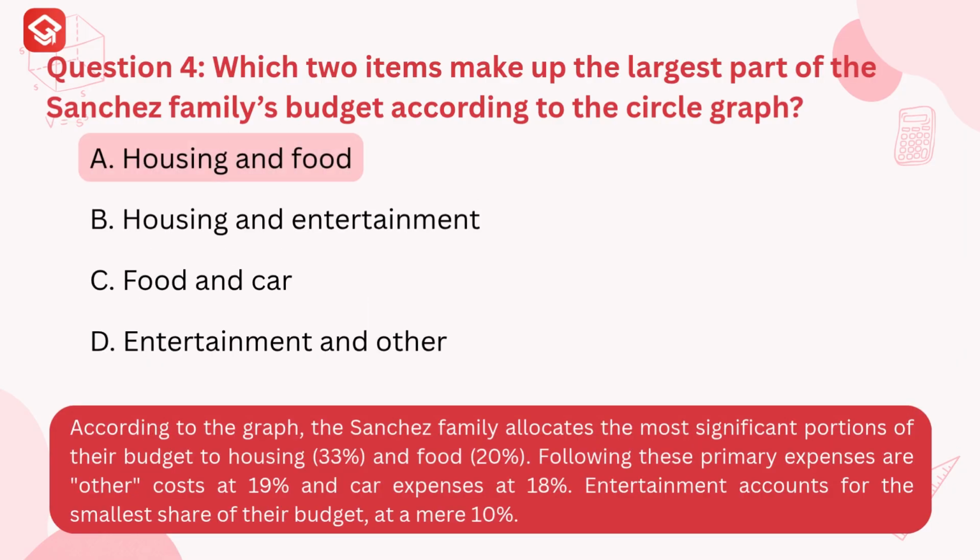The correct answer is A. Housing and food. Explanation. According to the graph, the Sanchez family allocates the most significant portions of their budget to housing, 33%, and food, 20%. Following these primary expenses are other costs at 19% and car expenses at 18%. Entertainment accounts for the smallest share of their budget at a mere 10%.